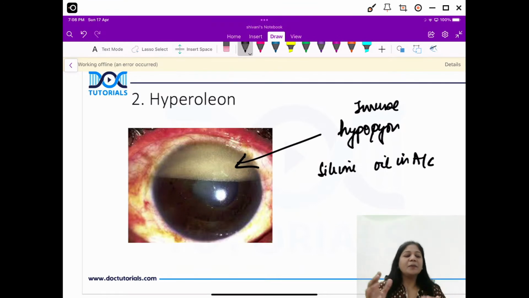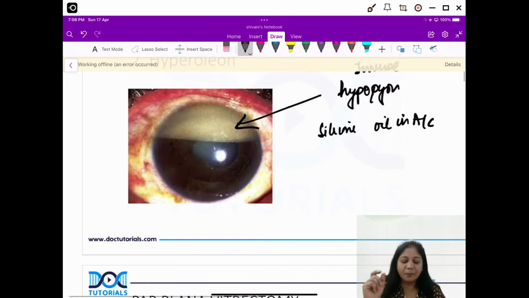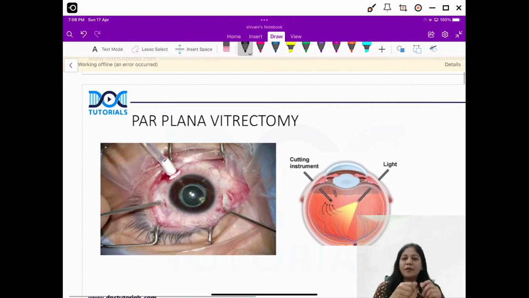Okay, so what happens, guys, when we do this pars plana vitrectomy? Whenever we are doing a pars plana vitrectomy, we cut out the vitreous, isn't it? We cut the vitreous, and then in order to prevent the collapse, we put a tamponading agent, and this tamponading agent is usually a silicone oil or a gas.